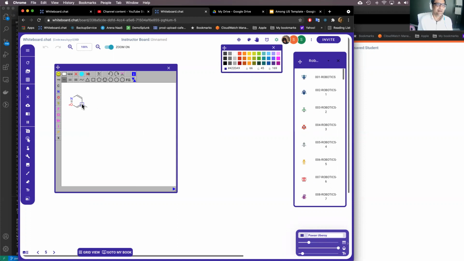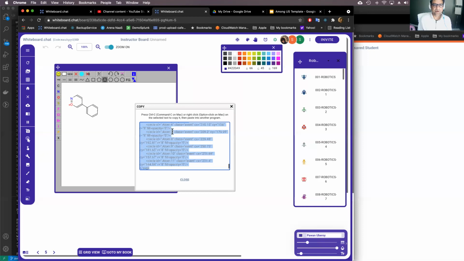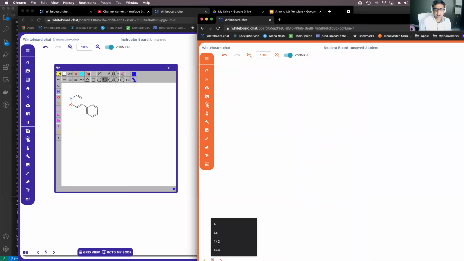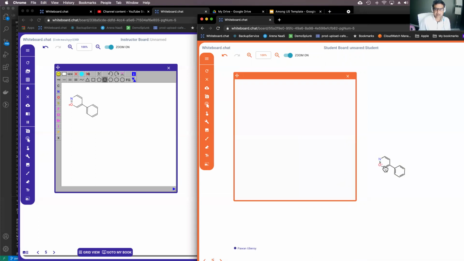And then I think it's like this. Yeah, there you go. And you can keep creating them. If you want to export them and save it on the board, you say copy as SVG, and then you paste it on here. Then it becomes part of the whiteboard and the kids can see it. Or if the kids paste their creations, it gets pasted onto the teacher's board as well. And you can edit these too, right, Sid?